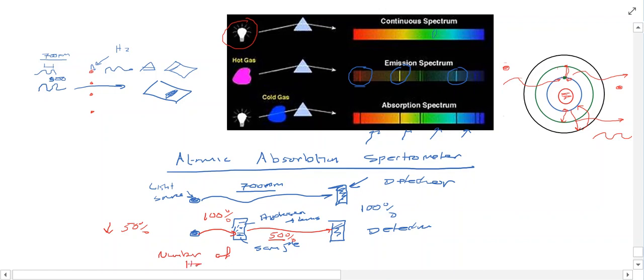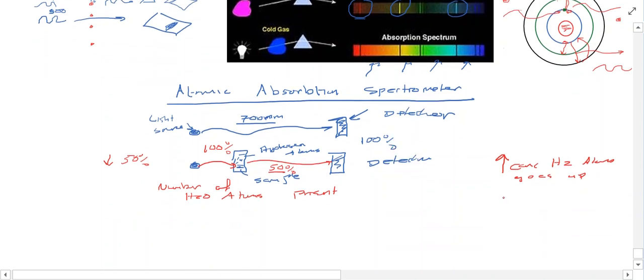So what we can do then is work out the number of hydrogen atoms present. For example, as the concentration of hydrogen atoms goes up, the amount of light being detected at the detector goes down, so it decreases.